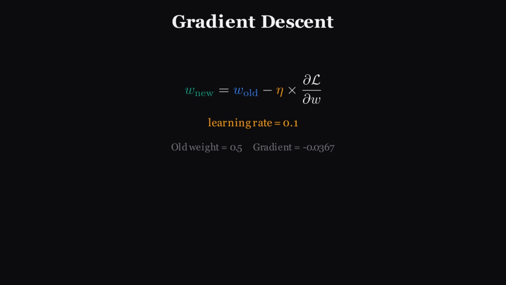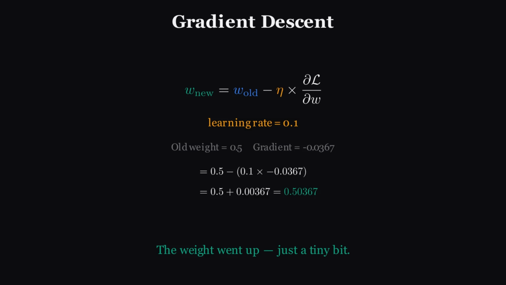Now that we have the gradient, we update the weight. The rule is simple. New weight equals old weight minus learning rate times gradient. The learning rate is a small number. Let's say our learning rate is 0.1. The old weight was 0.5. The gradient was negative 0.0367. New weight equals 0.5 minus 0.1 times negative 0.0367, which equals 0.5 plus 0.00367, which equals 0.50367. The weight went up, just a tiny bit, and that tiny nudge makes the network's output slightly closer to